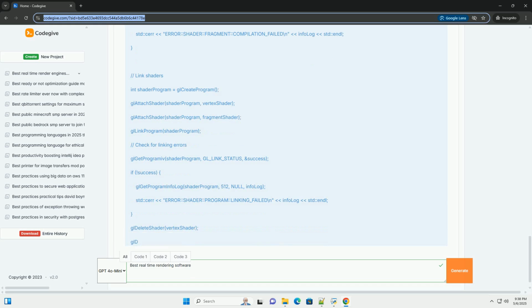GPU instancing: render multiple instances of the same mesh with different transformations efficiently. Occlusion culling: avoid rendering objects that are not visible to the camera. Use the right data structures. Using appropriate data structures for your scene can significantly improve performance, for example using a KD tree for collision detection or ray tracing.